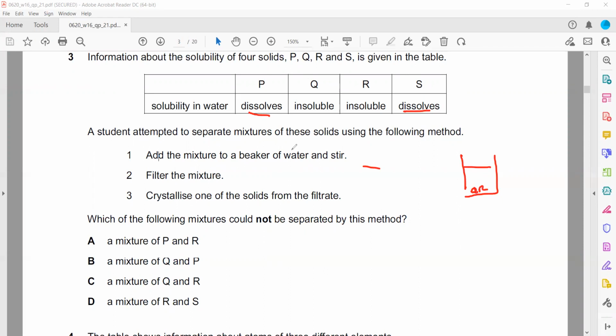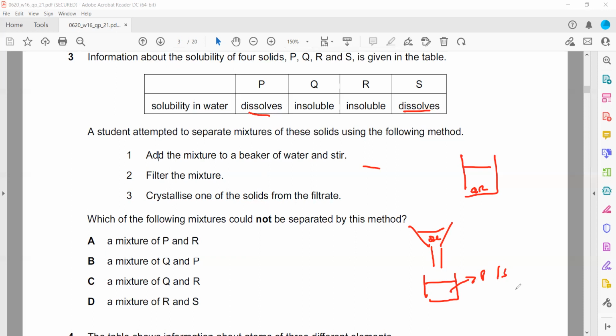And then he crystallizes one of the solids from the filtrate. Which of the following mixtures could not be separated by this method? So if he crystallizes one of the solids, P and S, we can separate them.